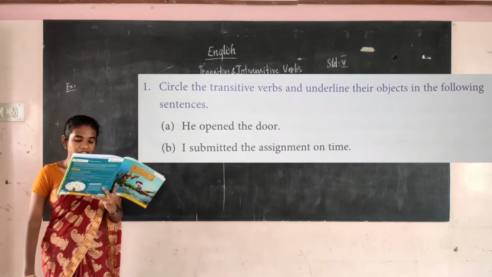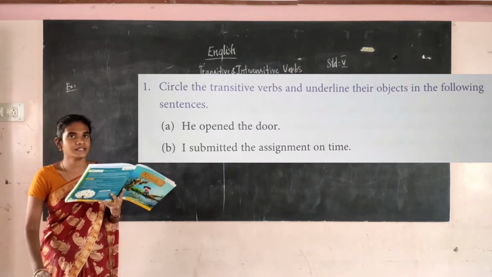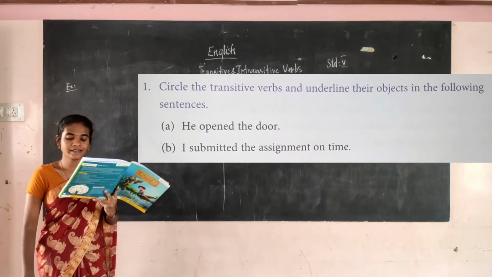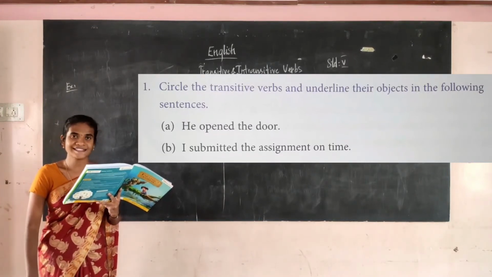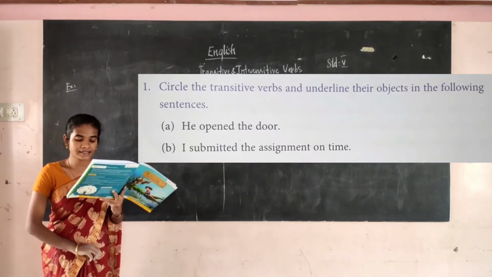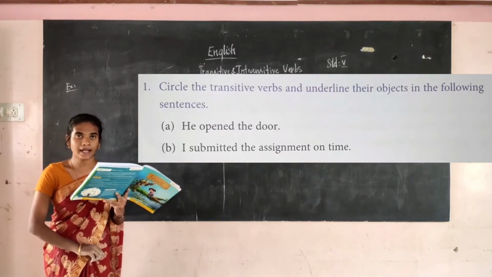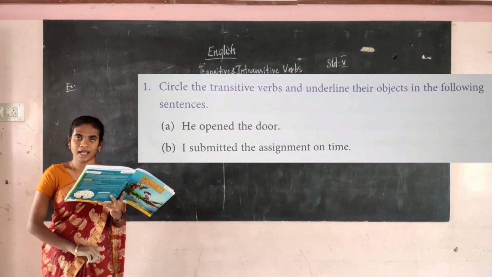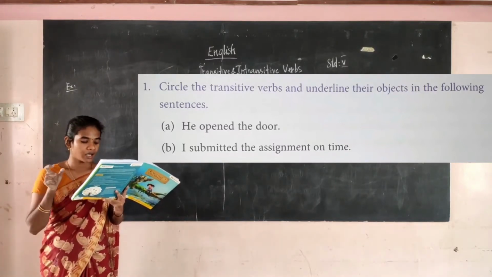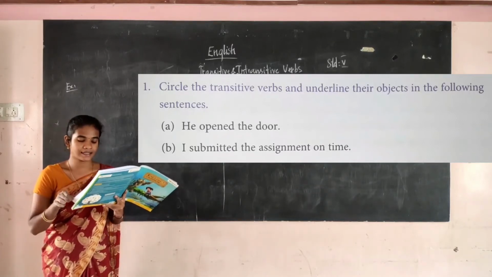Okay, next one, I submitted the assignment on time. So here the verb is submitted. How do you have to ask the question? What did I submit? I submitted the assignment. So it is giving the answer, the assignment. So it is an object. So the transitive verb is submitted and the object is the assignment.